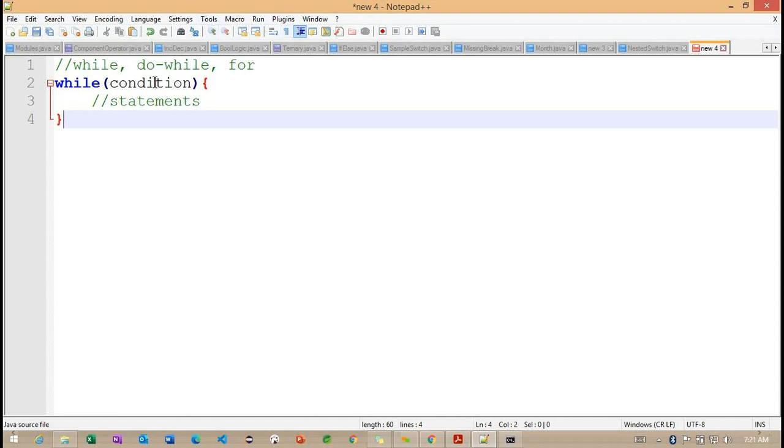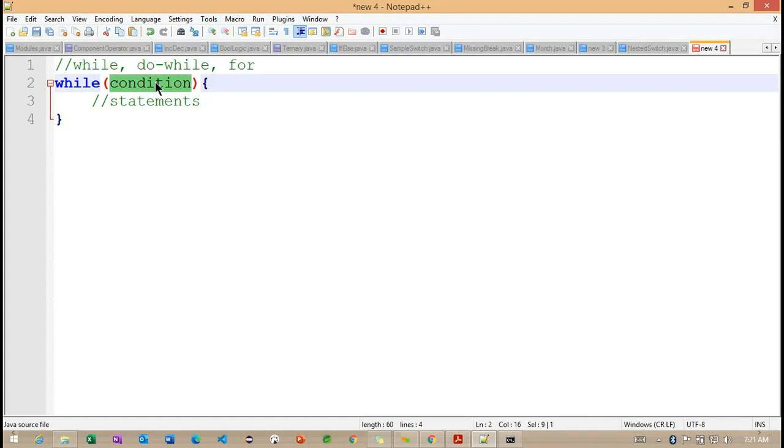What condition can we write? Based on our requirement, we can define different conditions. For a simple condition, I'm writing i less than 10. Getting the point. We need to define the initial value of i, and later how this value is checked.